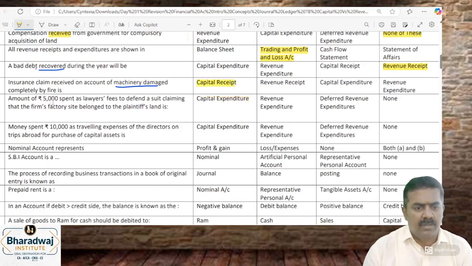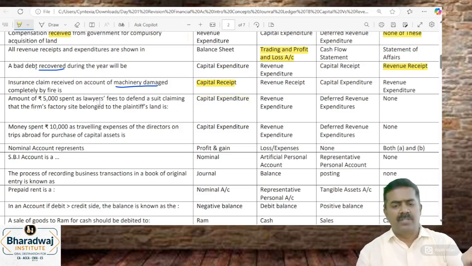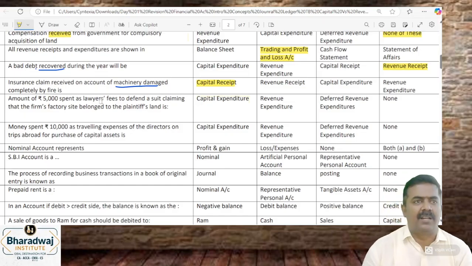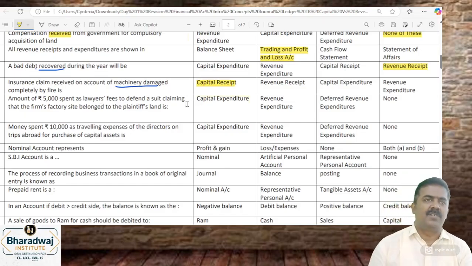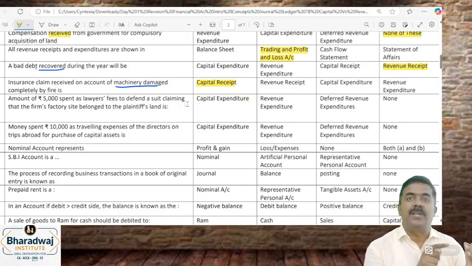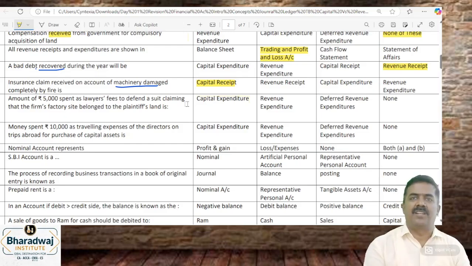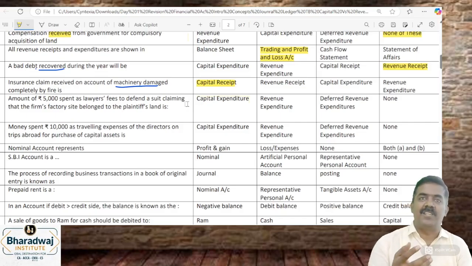Then, fine spent to lawyer to defend the suit claiming that the factory site belongs to us. நம்ம ஒரு கேஸ் ஃபைல் பண்றோம், அந்த லேண்ட் நம்மளோட தான் அப்படிங்கிறதுக்காக. Is it for purchase of land? Is it to keep your land in your control? எவ்ரி இயர் யாராவது என்கரேஜ் பண்ணுவாங்க, தேவையில்லாம உள்ள போய் ஆக்குபை பண்ணுவாங்க. Deferred revenue expenditure that should give long term benefit.